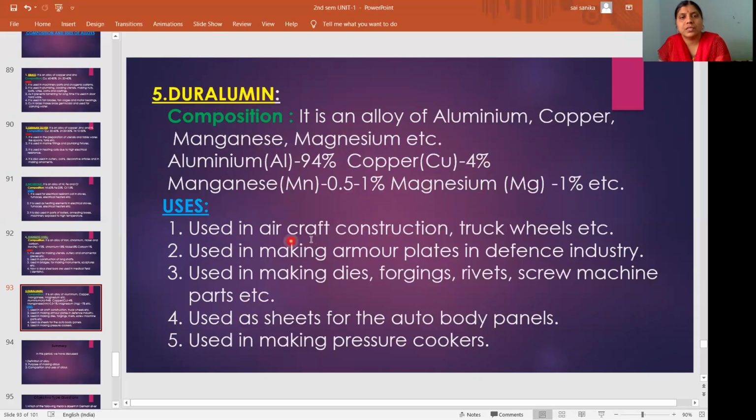It is used in aircraft construction, truck wheels. Aircraft construction means planes. It is used in making armor plates in the defense industry. Armor plates are to protect. In the defense industry, they will act as armor plates. Then it is used in making dyes. It is coloring. DYES. This is not DIES.